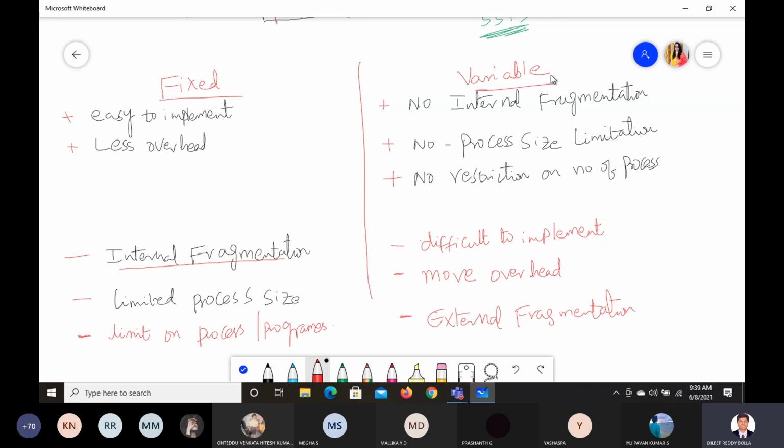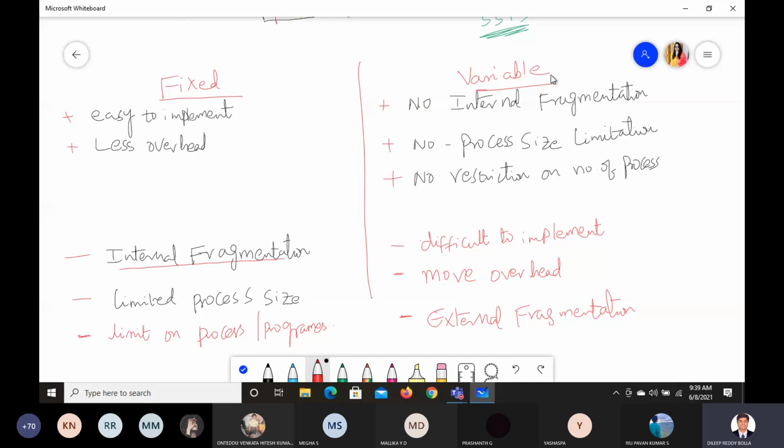Okay, and there is some concept called memory compaction. We'll see that concept. You can see chapter number 11 if you have the textbook with you. Just a second, I'll check it and tell you. Yeah, this is what we have seen in the basics part. You can straight away go to 11.6, I guess.